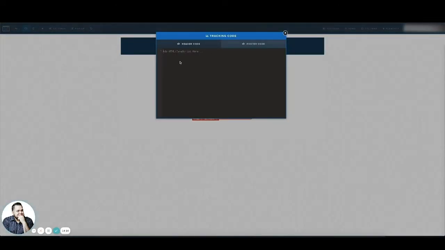Now here we need to install the lead event. So basically, it's a piece of code that tells Facebook that the person that sees this page should be considered a lead, and that's what we want them to optimize our ads for. And then paste this little script here. This script will tell Facebook whoever sees this page, and they'll only see this page after they submit their information, should be considered a lead, and that's what we want them to track. And that's what we want them to optimize for.